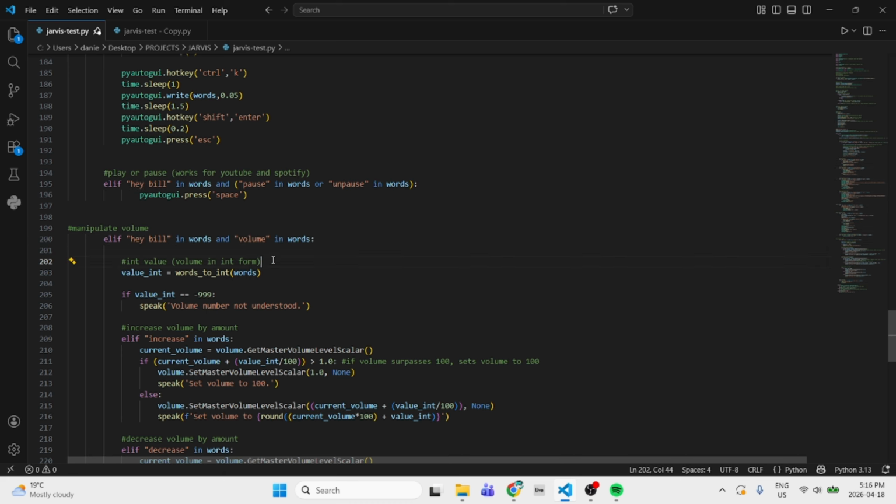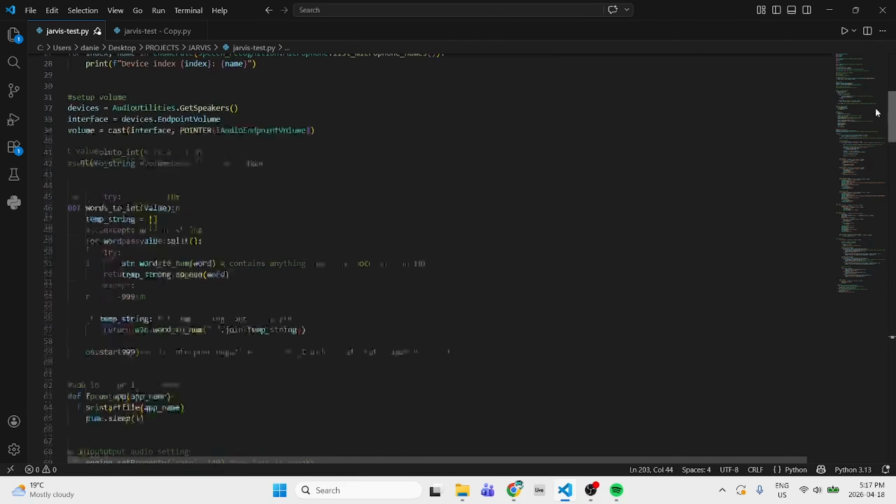integer value volume in integer form. So basically if I say hey Bill, set the volume to 20, all of it is probably going to be in strings. Even if 20 is an integer value, that doesn't matter, because word to number, the library, is so smart when dealing with converting strings or integers to integers, purely integers. So value int just becomes, oh actually yeah, this is where we call the function words.